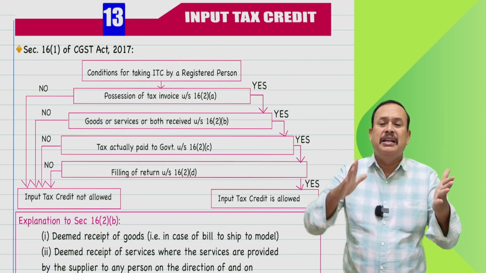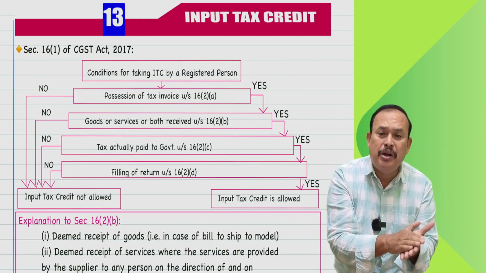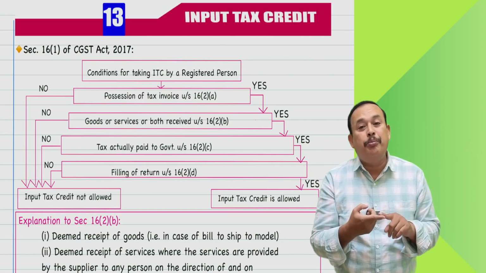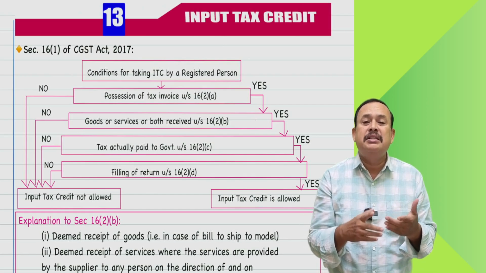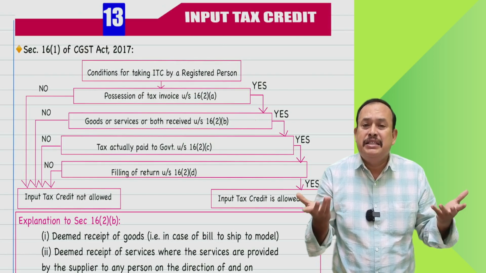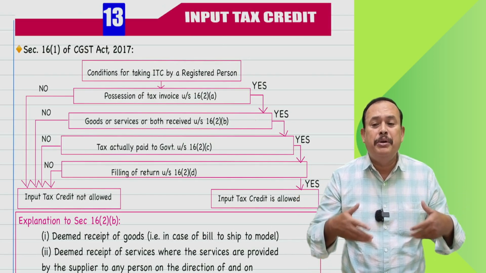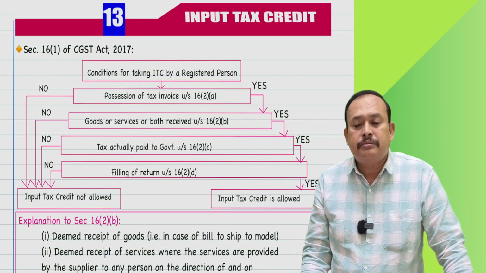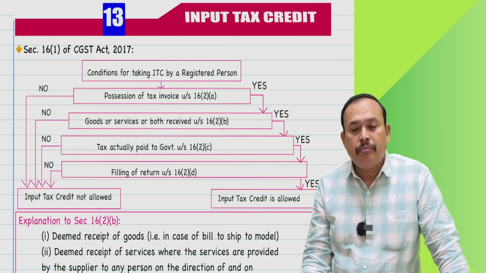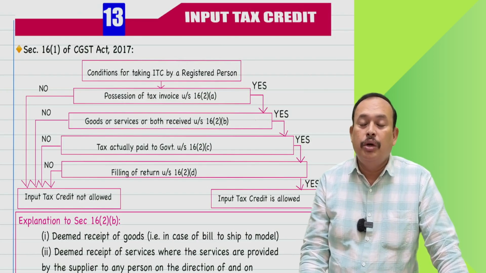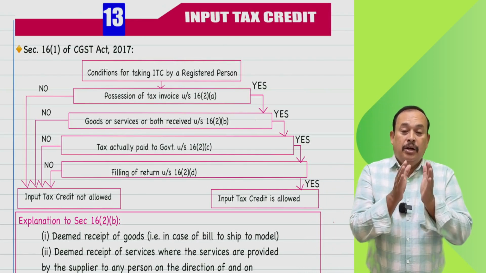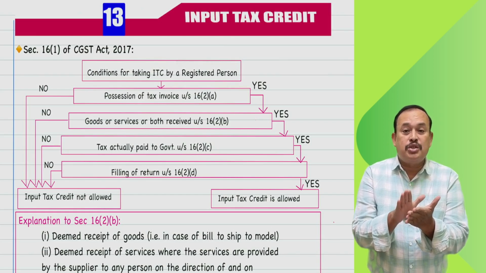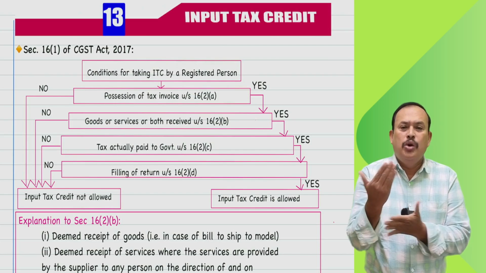Sir, I am having a certified copy, a Xerox copy of the original invoice, but not the original invoice. Is it so? A certified copy of the original invoice is allowed if it is a Xerox copy or a duplicate copy of the original invoice. So, I mean to say that if I am having a certified Xerox copy of the original invoice, who certified?